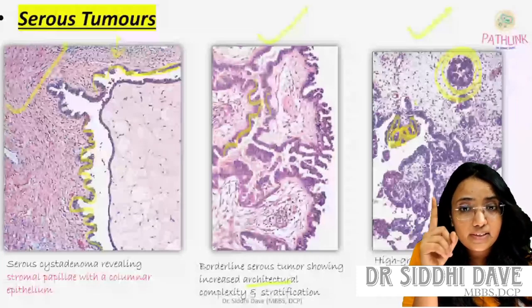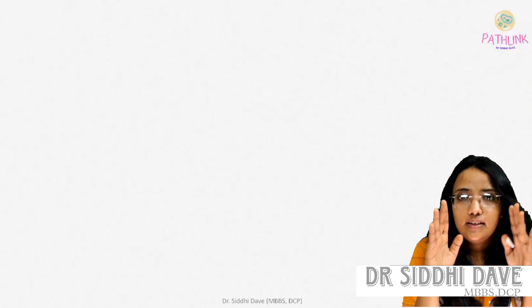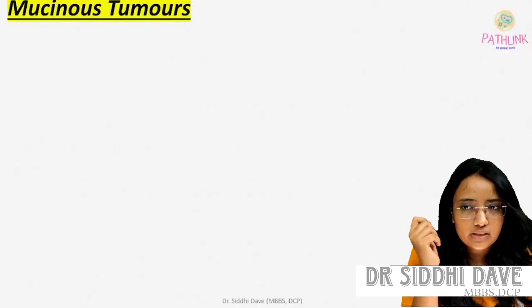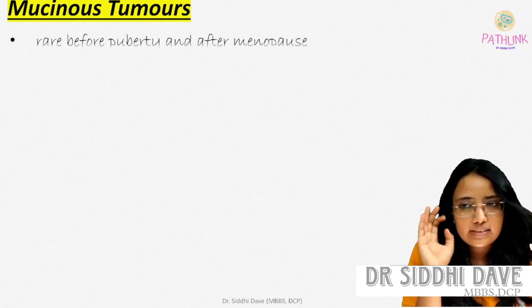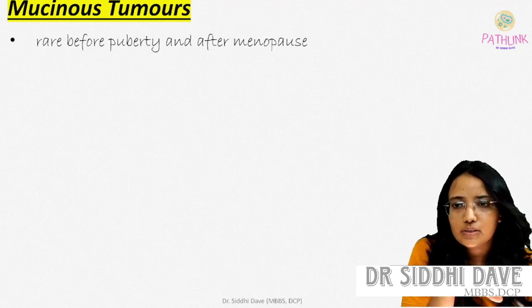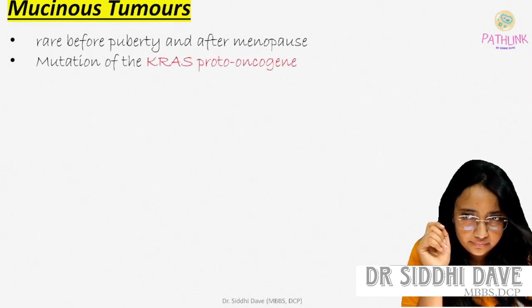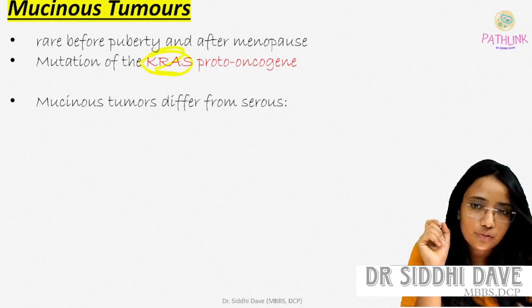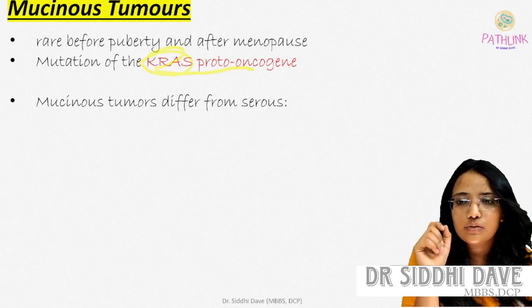Next one, in ovarian neoplasm, we are discussing epithelial type of neoplasm, and the first one is serous, then the second one is mucinous. So here we are discussing the mucinous tumor. In mucinous tumor, it is rare before puberty and after menopause. Then there is mutation in the KRAS proto-oncogene. In mucinous tumor, KRAS proto-oncogene mutation will be there.